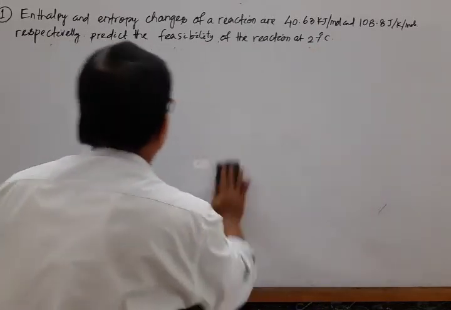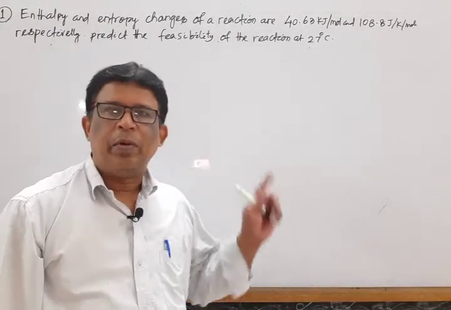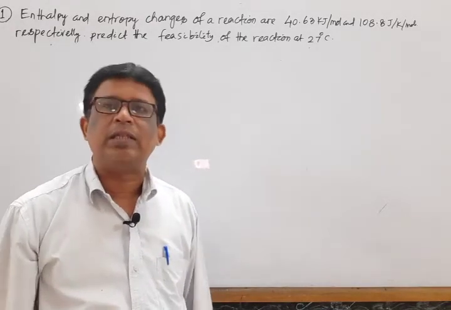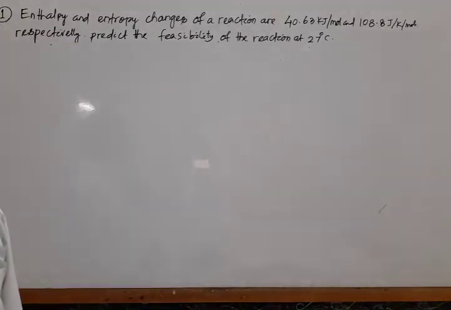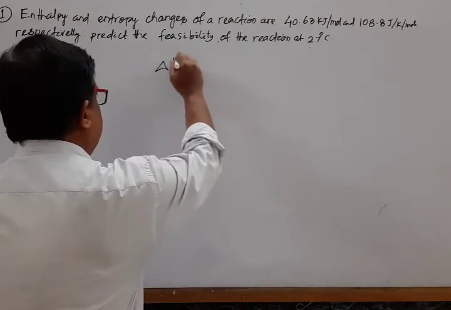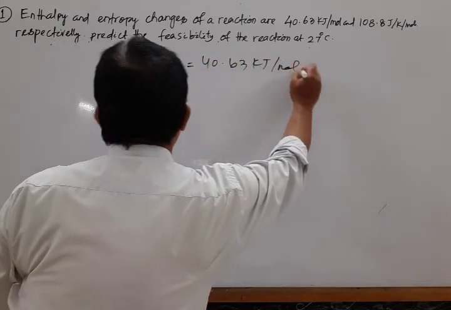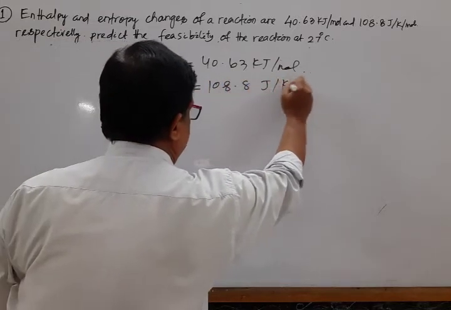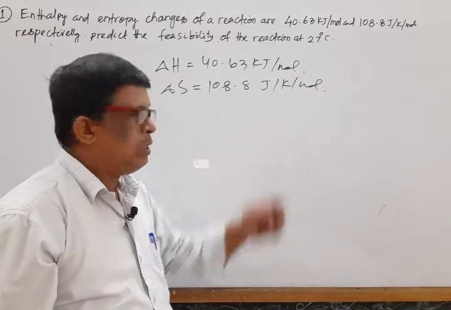In the previous question, we were to calculate del S and del G. Del G you calculated initially, that is 0, as the state of equilibrium. Now the question: enthalpy change and entropy change for the reaction are given. Enthalpy change, del H, is equal to 40.63 kilojoule per mole, and entropy change, del S, is equal to 108.8 joule per Kelvin per mole. Calculate the feasibility at 27 degree centigrade.